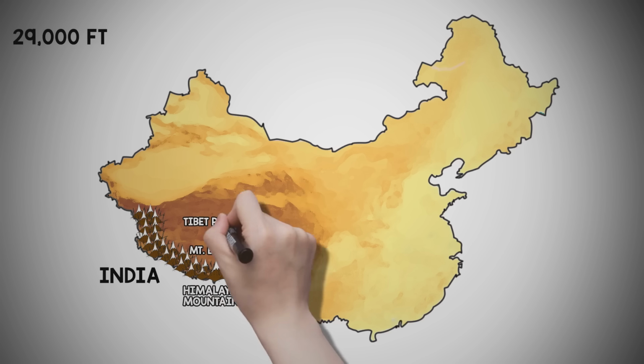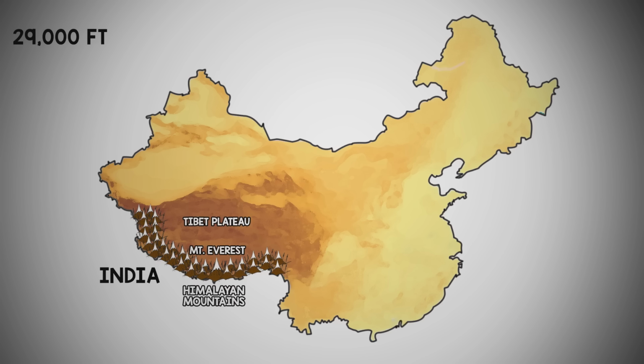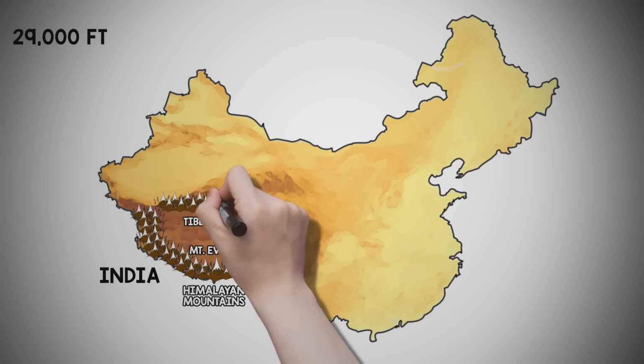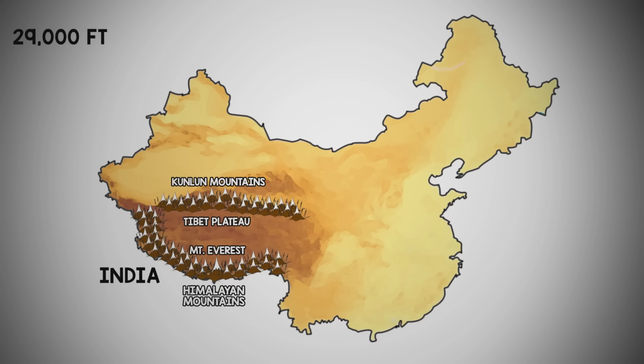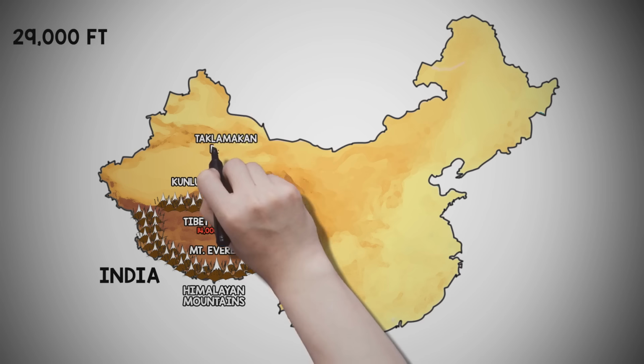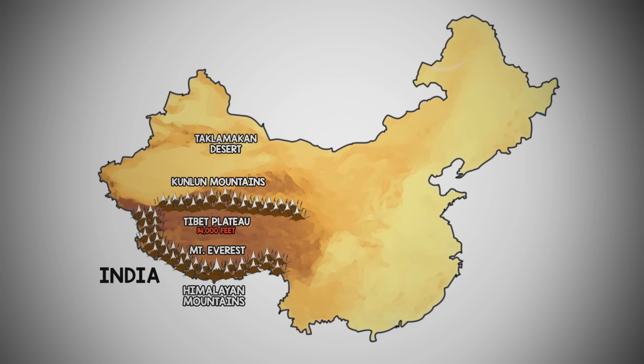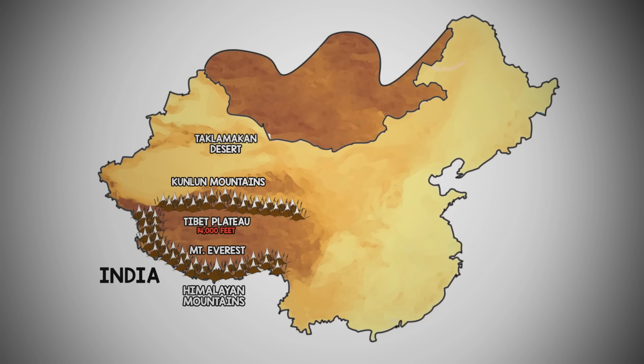The Tibet Plateau nestles between the Himalayan mountains and the Kunlun Mountains in eastern China and makes up about 1/4 of China's land. The average height of the Tibet Plateau is 14,000 feet above sea level, making it the tallest plateau in the world. The Taklimakan Desert of northwest China is a cold desert climate, plunging as low as -4 degrees in winter. The Mongolian Plateau dips into northern China.